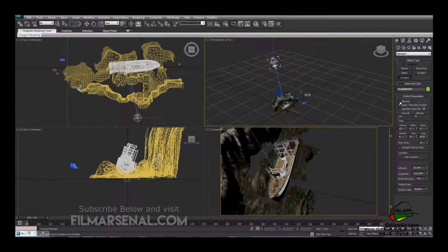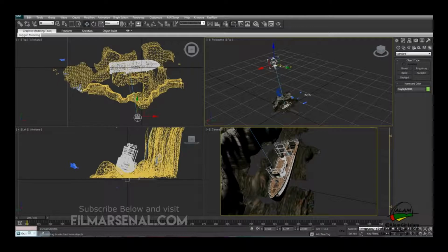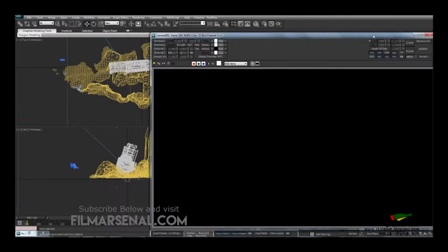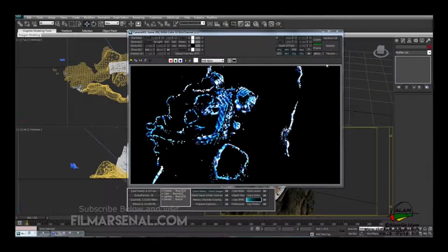We'll switch this to manual and we'll move this light, and now we'll go to the render frame window, and if we hit render, this is what we have.